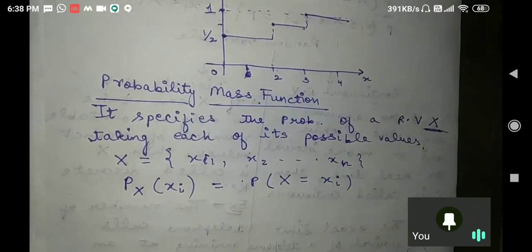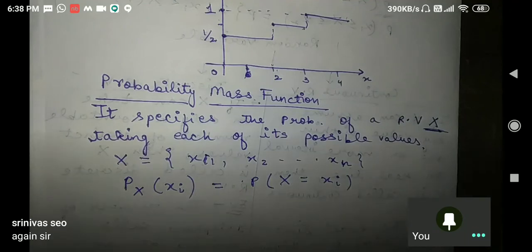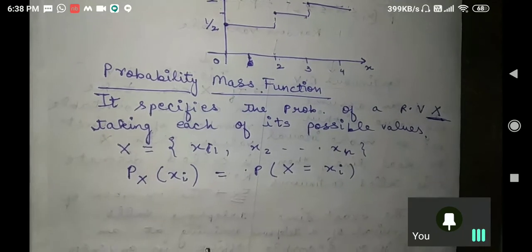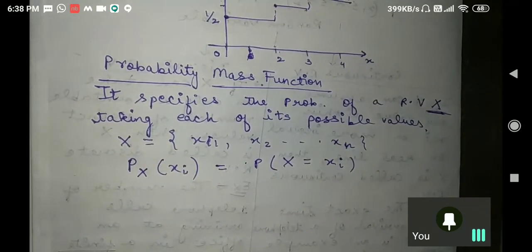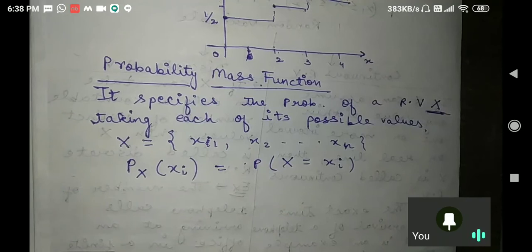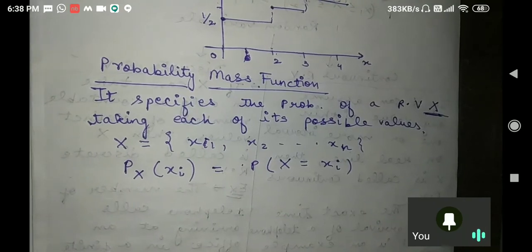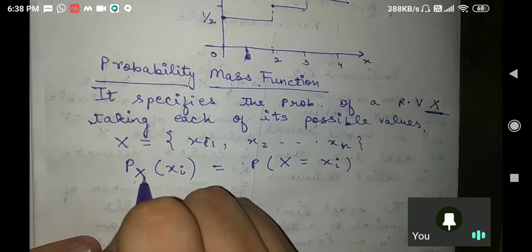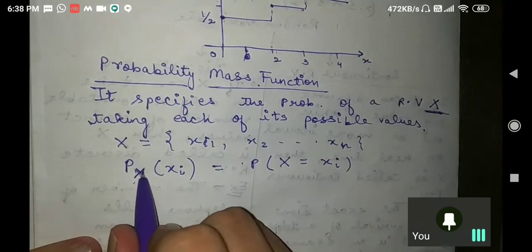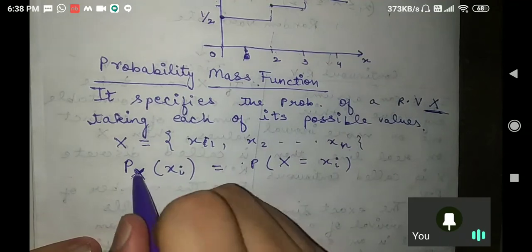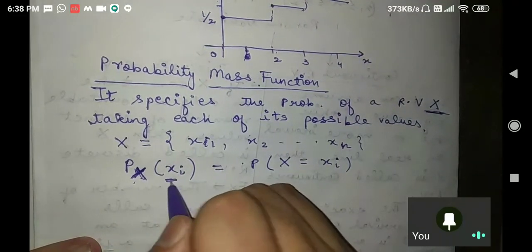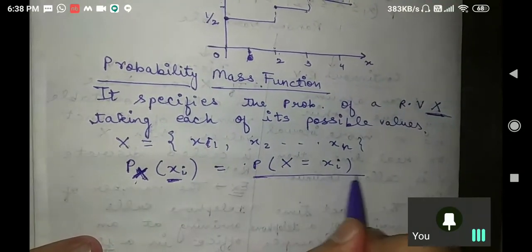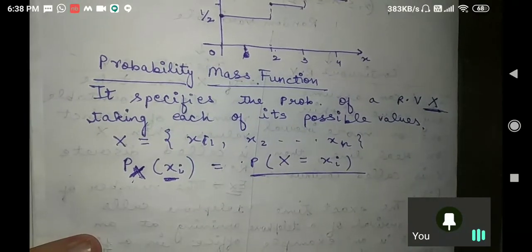Please ask me. If you are not able to understand, please raise your hand. Please ask. Very good, Srinivas. Now let us understand with the help of properties. Now definitely you will get it. What is the actual definition behind it? If someone is writing the probability of capital X in subscript, that is, random variable x for xi, we can define it as capital X equal to xi.